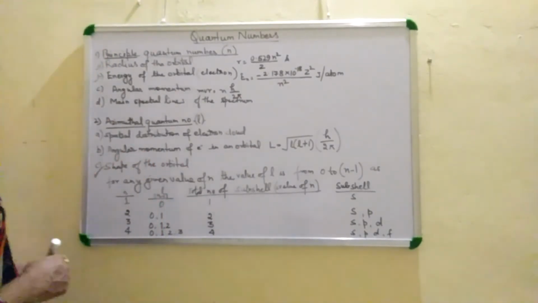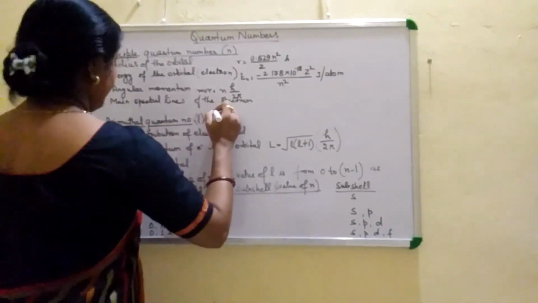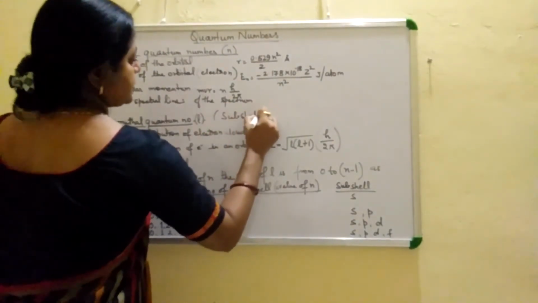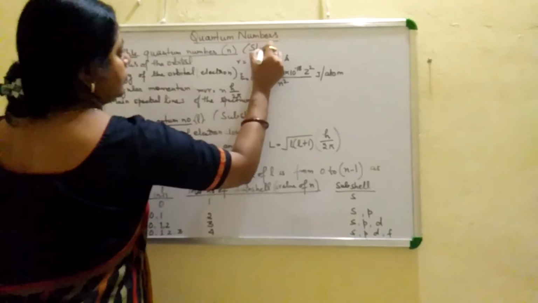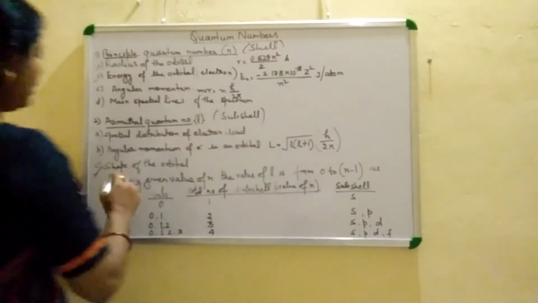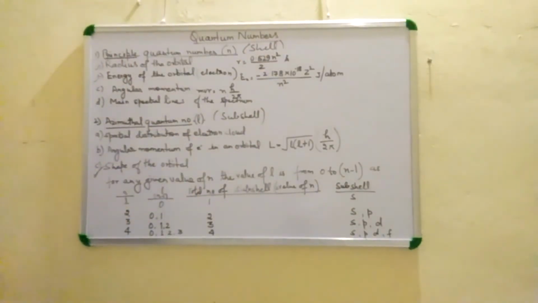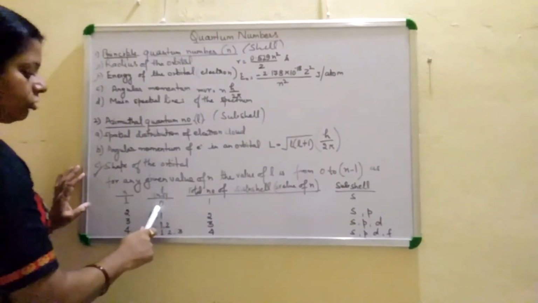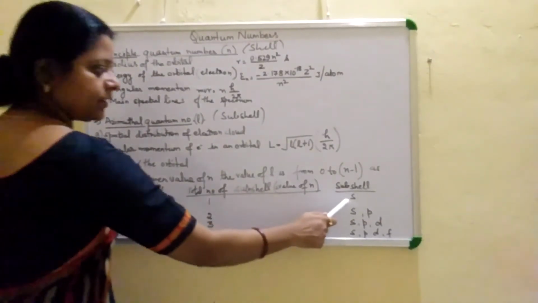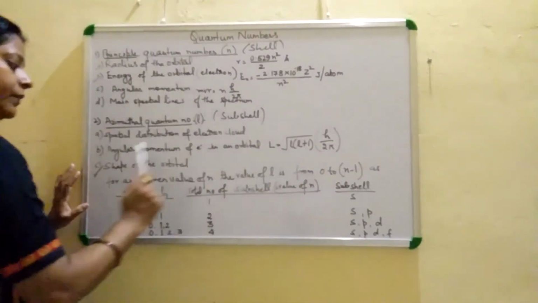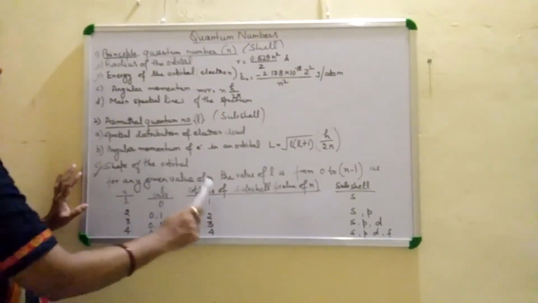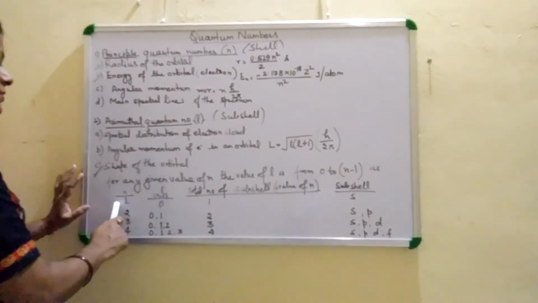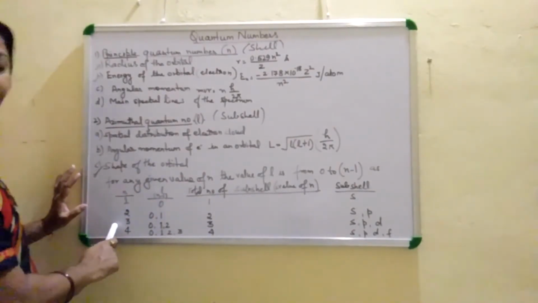It represents the subshell. Now, if the value of n is 1, the value of l is 0, which represents the subshell s. The total number of subshells in any shell is the same as the value of n.